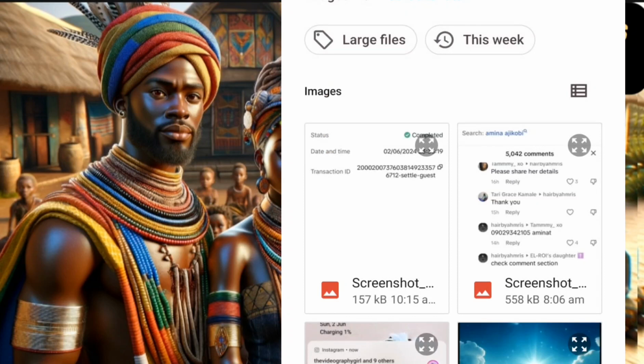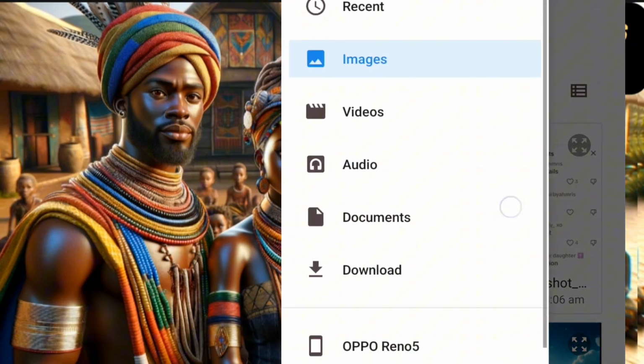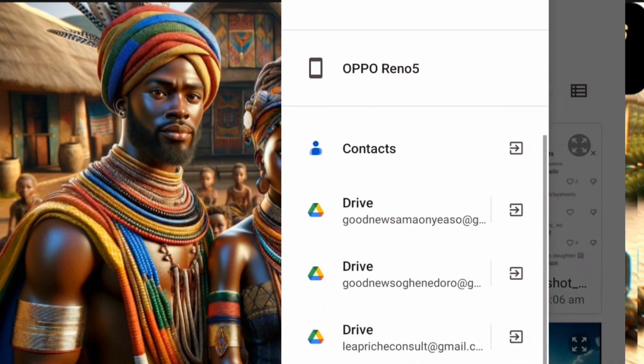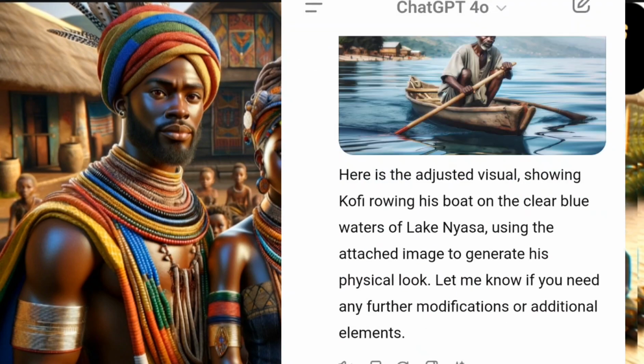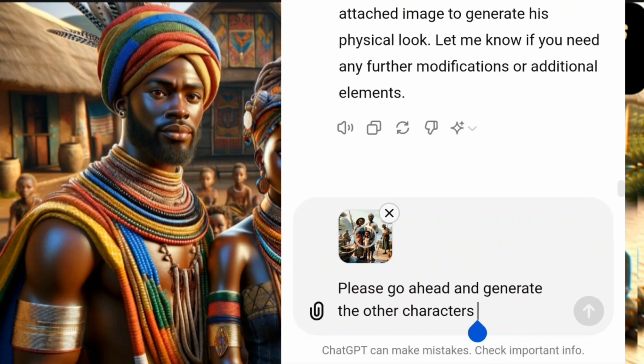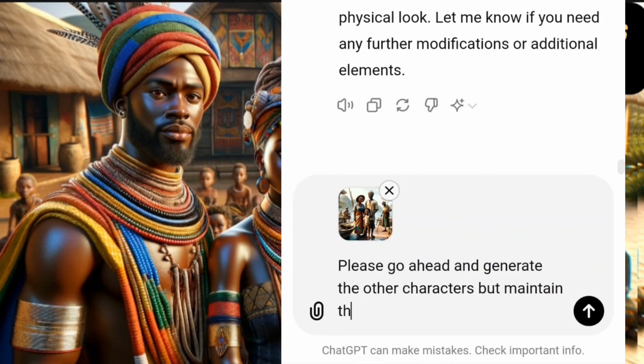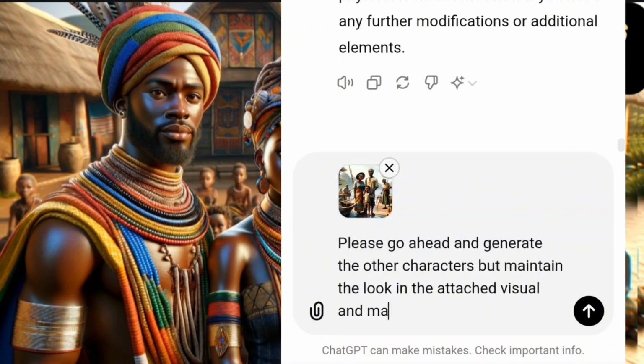Let's see if it can try giving us different looks. So let's go, but maintain the look in the attached visual and make it realistic. Let's go.